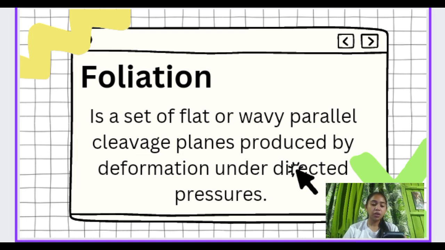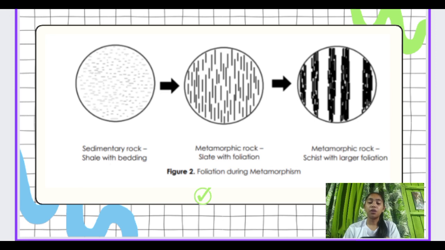Foliation is the planar arrangement of structural or textural features in any rock type, but particularly the result of the alignment of constituent minerals grains of a metamorphic rock of a general variety along straight or wavy planes. In this figure, the effect of compression due to pressure aligns the minerals as they recrystallize during metamorphism. The diagram on the left represents the minerals in shale, a sedimentary rock, with bendings in the direction shown.